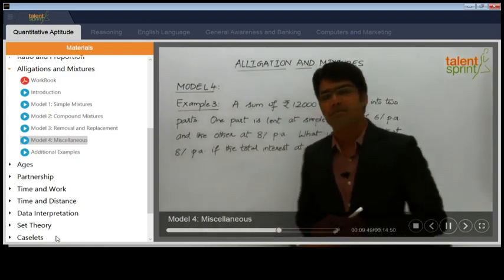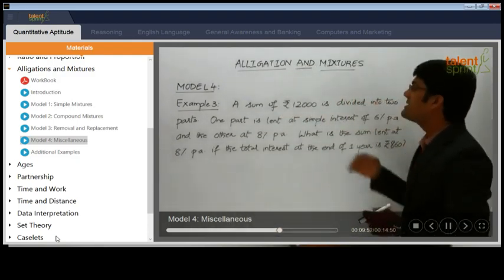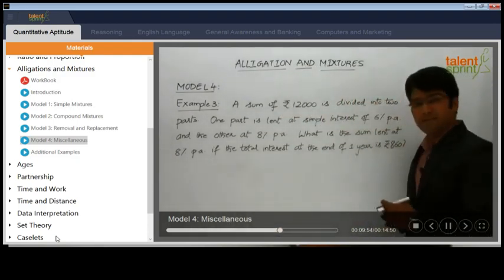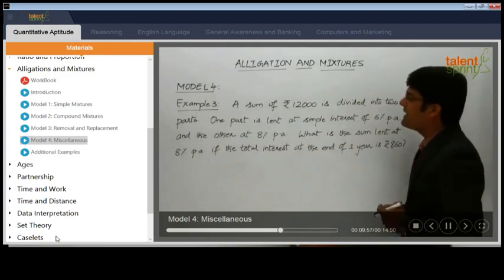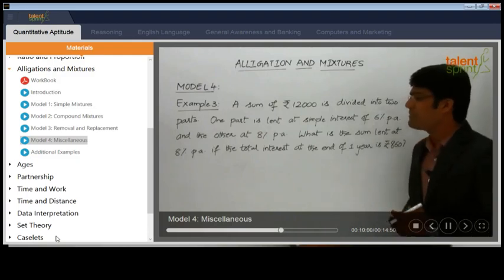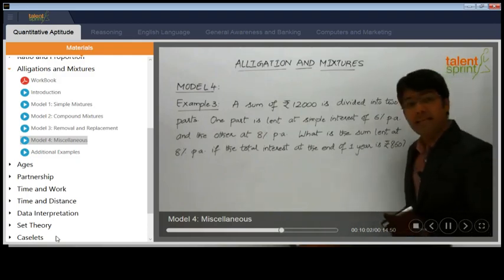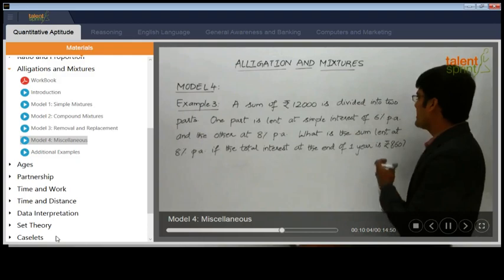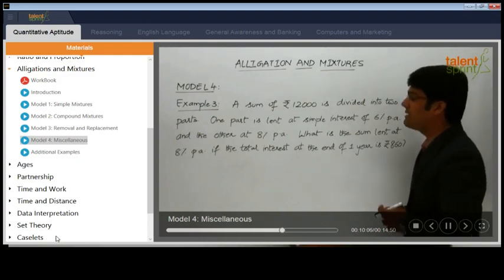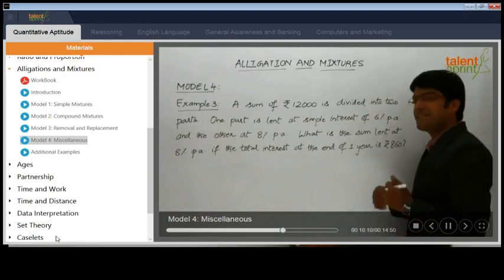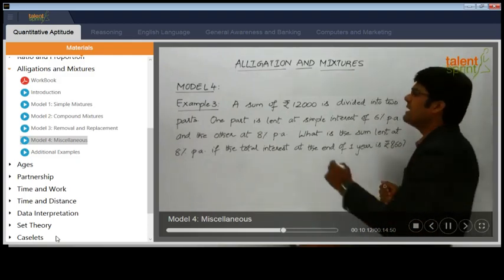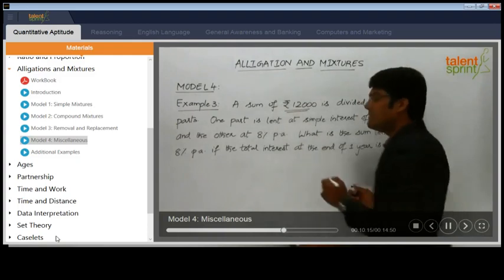Let's look at the question first. The question says a sum of rupees 12,000 is divided into 2 parts. One part is lent at simple interest of 6% per annum and the other at 8% per annum. What is the sum lent at 8% per annum if the total interest at the end of 1 year is rupees 860?